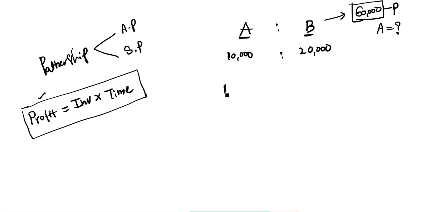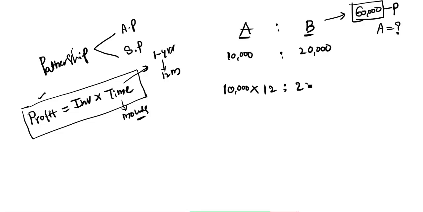So A's investment is how much, guys? 10,000 rupees into time. Look at the screen. If time is not mentioned, by default we take 1 year. And one more thing, in this concept time should always be in months. Even if the problem says years, we convert to months. 1 year is how many months? 12 months. So A's time is 12 months. And B's investment is 20,000, for 12 months as well. If time is not mentioned, by default we take 1 year.